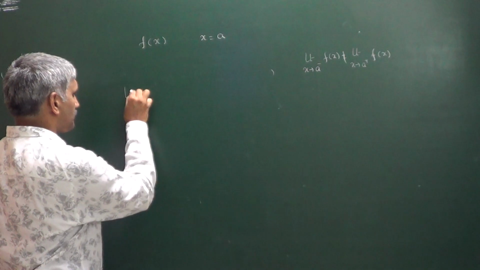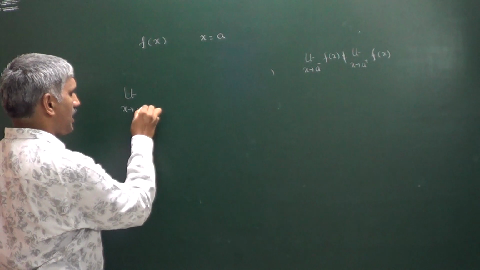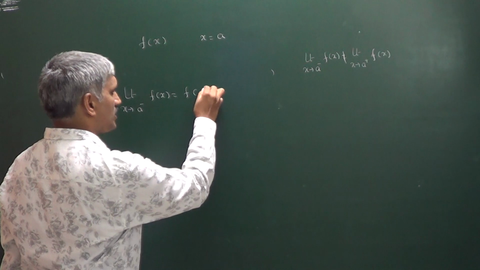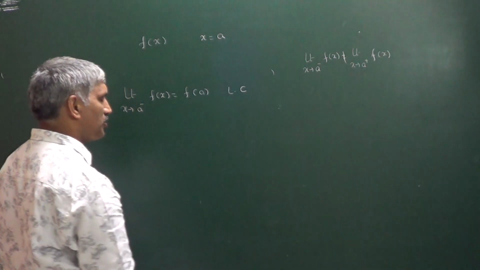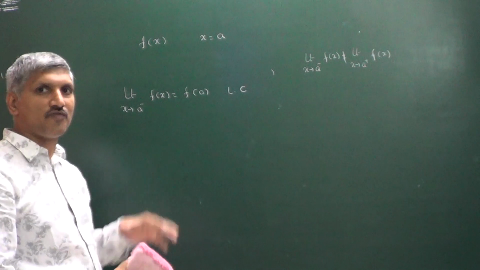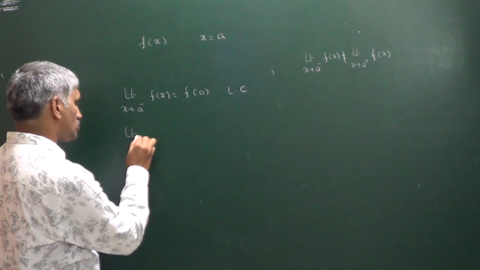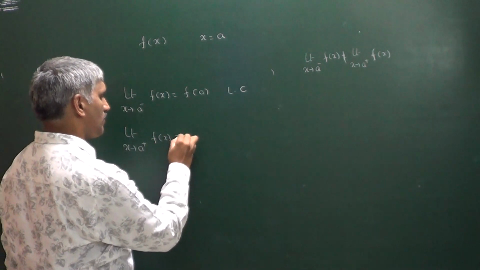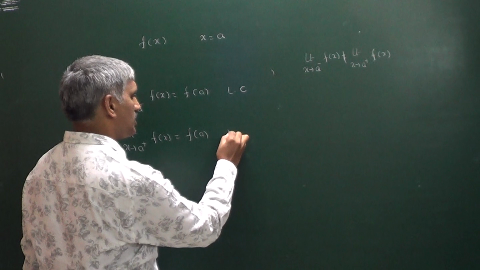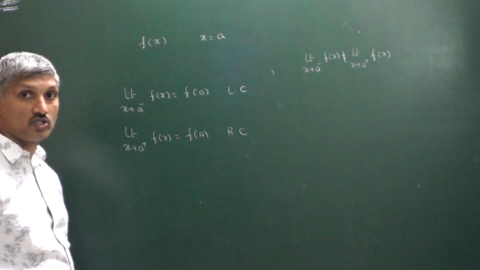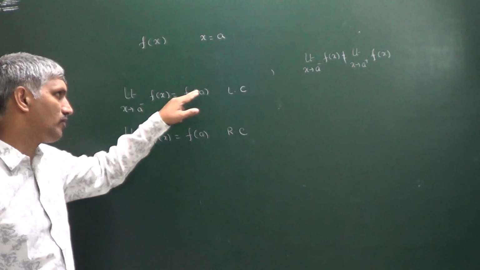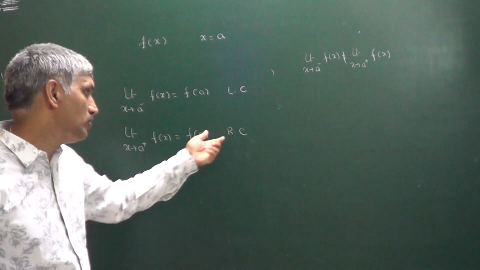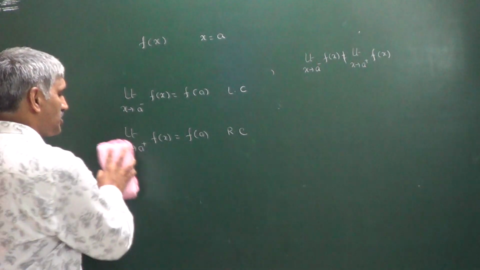Now you can observe here, if limit as x tends to a minus of f of x is equal to f of a, then the function is said to be left continuous, because the left hand limit equals the functional value. If limit as x tends to a plus of f of x is equal to f of a, then the function is said to be right continuous at x equals a, because the right hand limit equals the functional value.